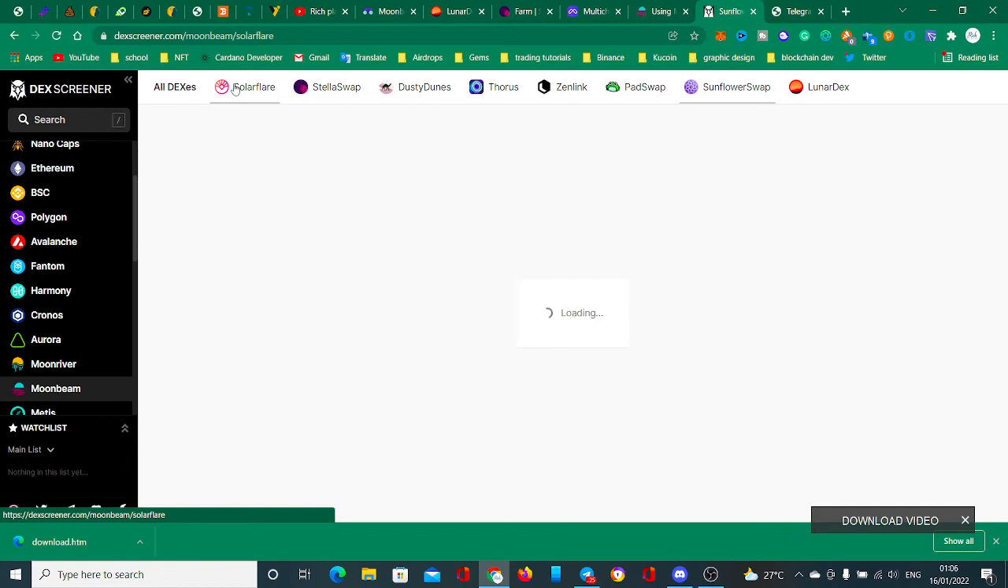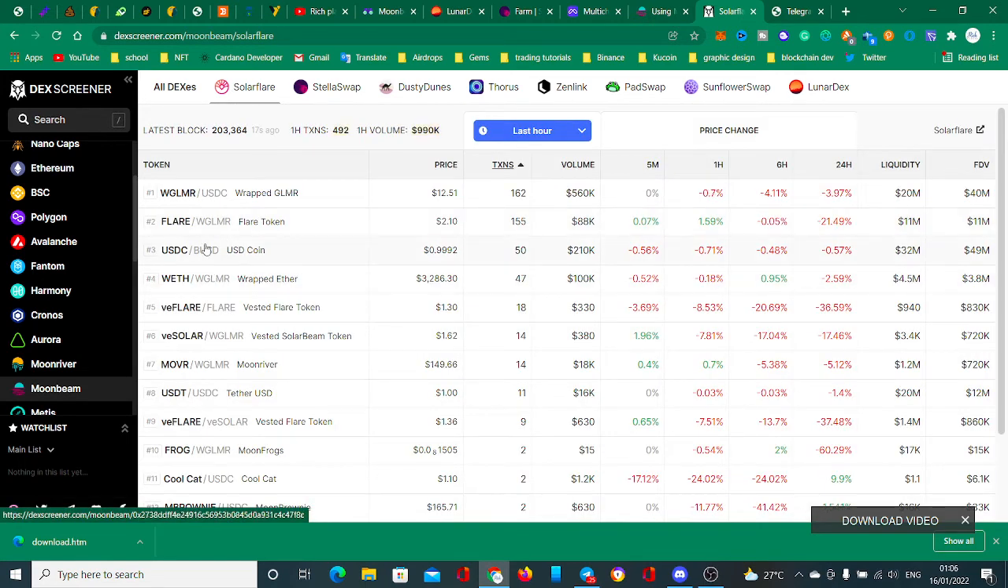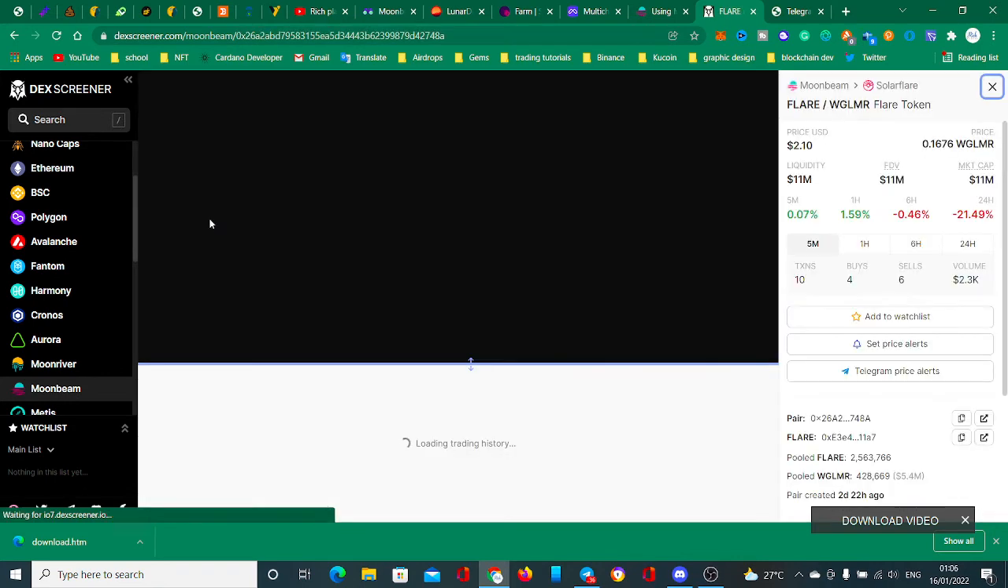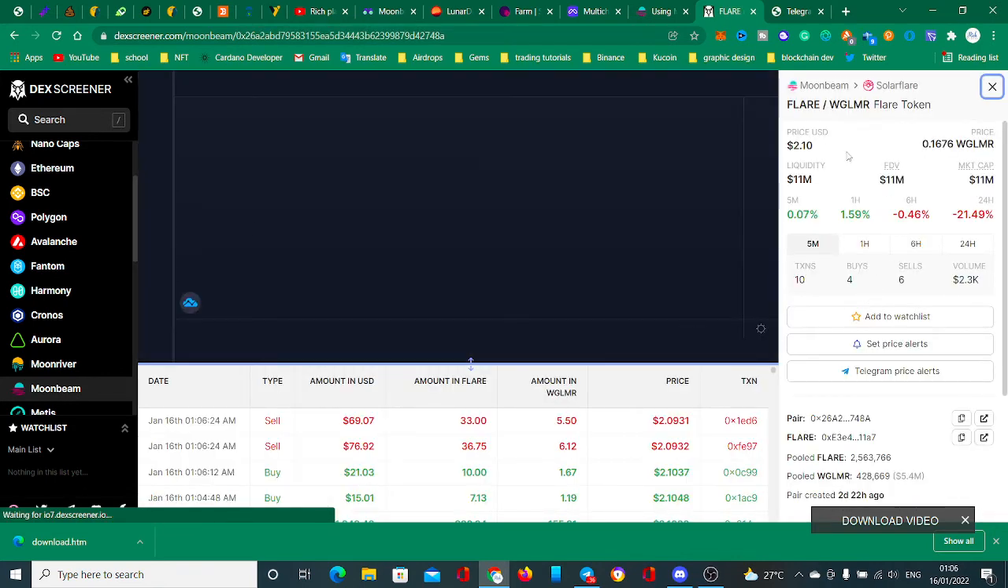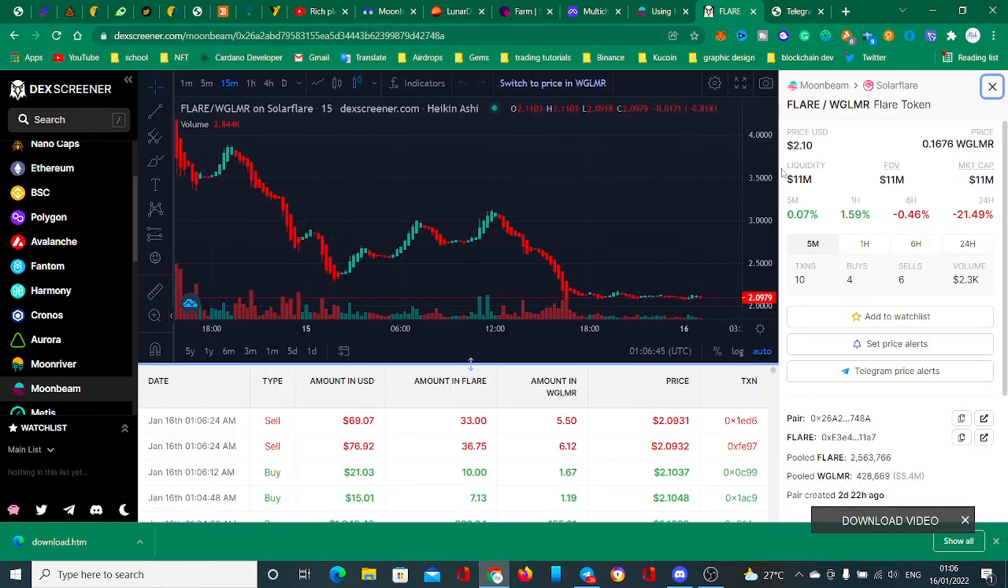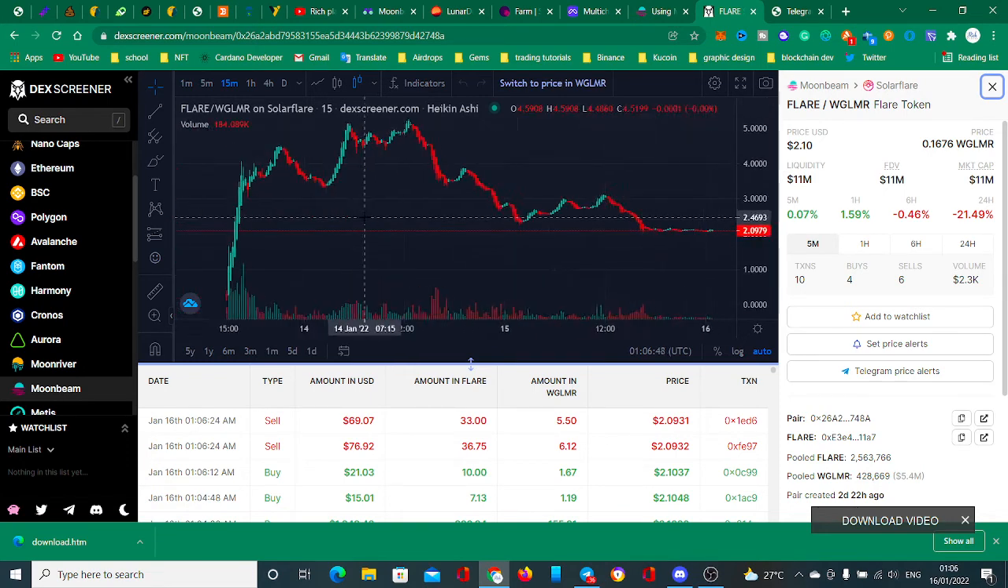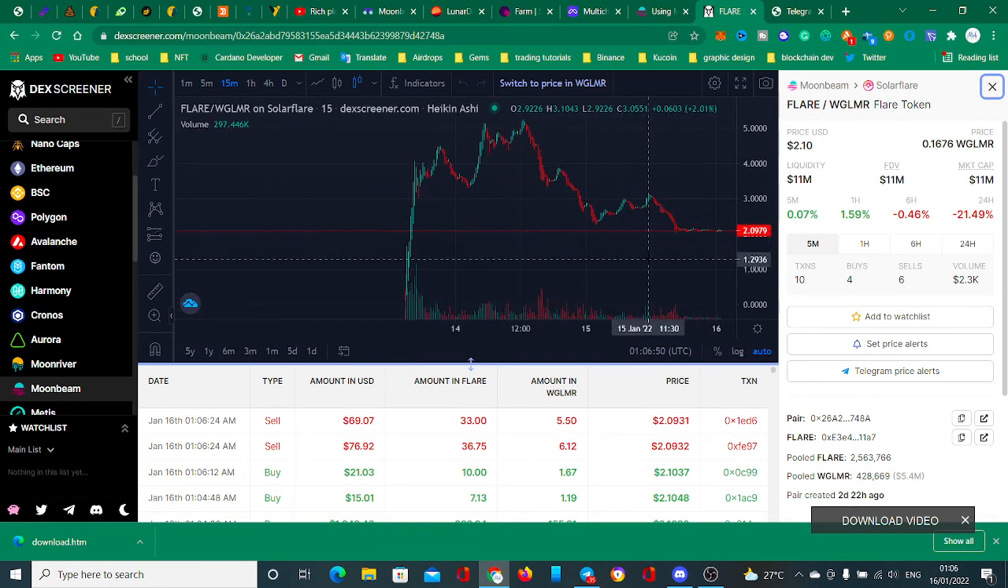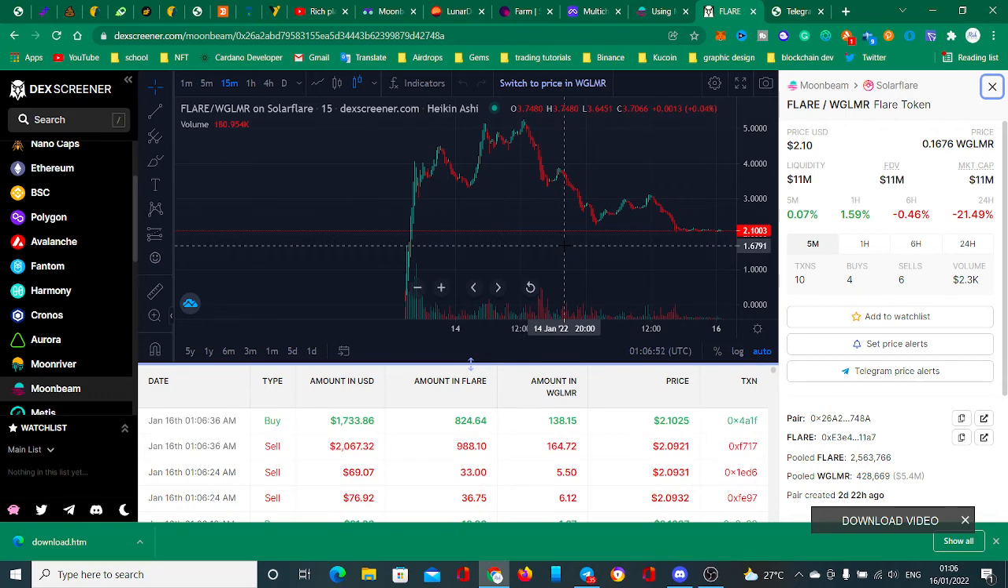I can see Flower is also doing well at this moment. It's currently at $2. Look at the chart. It has gotten that pump, and if you're getting that dip that you want, you can actually enter at this price.